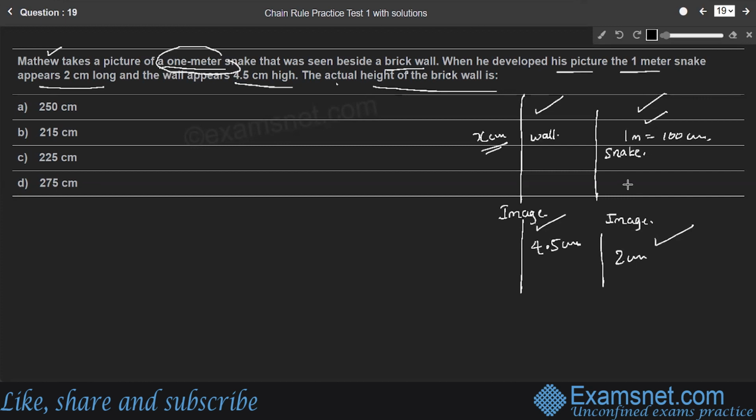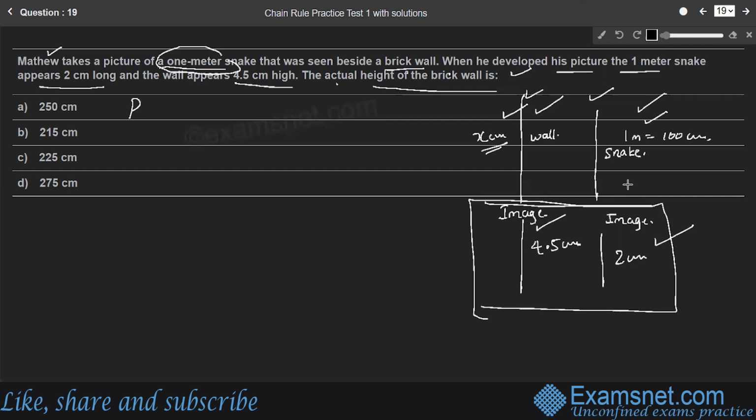So because the same person develops in the same ratio here. When he develops his picture, a 1 meter snake appears 2 centimeter long. In the same picture, he gets the image of the wall also. So the ratio of the original height and length of the given wall and snake, to the ratio of their respective image will be same, right? Because both the images he gets in the same picture here.